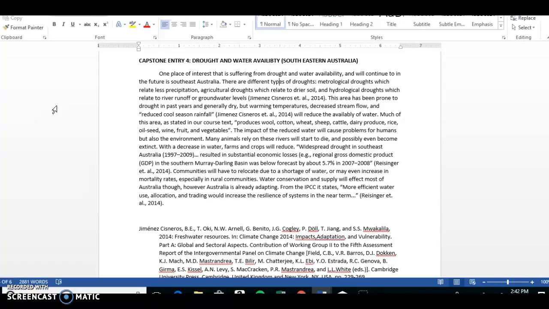Communities will have to relocate due to a water shortage, or maybe even face an increase in mortality rates, especially in rural communities. Water conservation and supply will affect most of Australia, though. However, Australia is already adapting. From the IPCC, it states, more efficient water use, allocation, and trading would increase the resilience of systems in the near term.